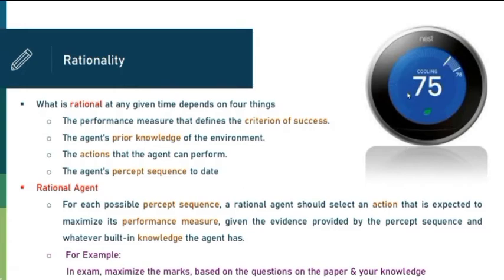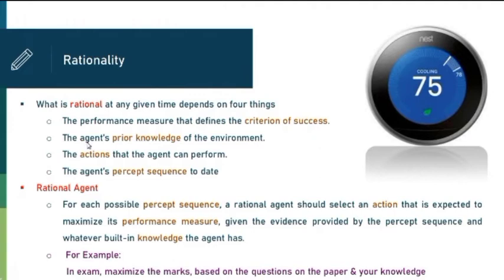So for example, just look at this thermostat. At present, the current room temperature is, let us say, 25 degrees Celsius in Copenhagen. Then the thermostat should represent the temperature as 25 degrees. The thermostat must represent the temperature to be 25 degrees and not beyond that. So based on that, the criteria of success will be decided. So for deciding rationality, the performance measure is a very important concept to determine the criteria of success.